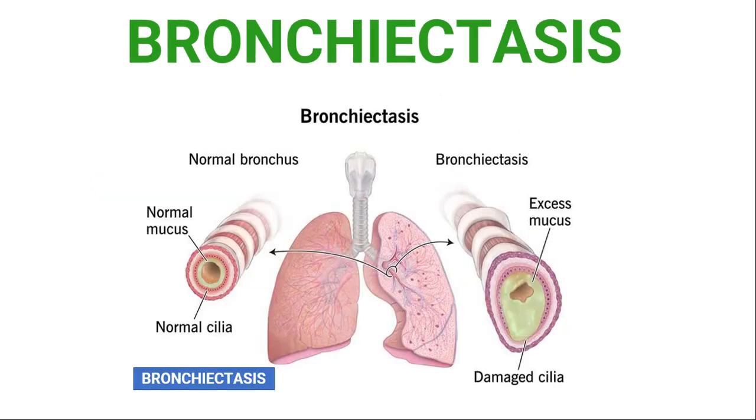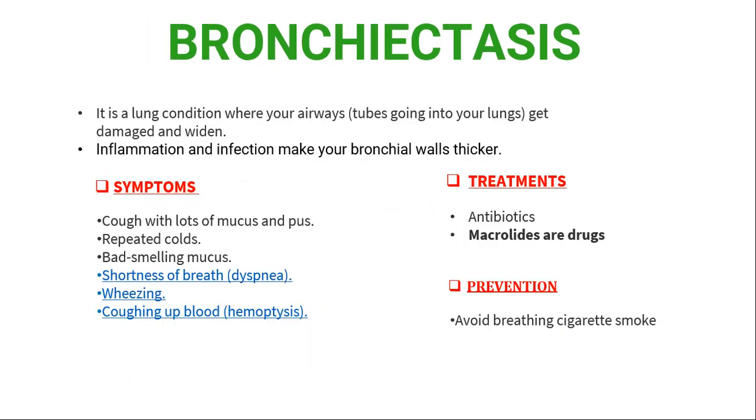Here you can see the diagram: damaged cilia, excess mucus, normal mucus. Symptoms: cough with lots of mucus and pus, repeated colds, bad smelling mucus, shortness of breath.